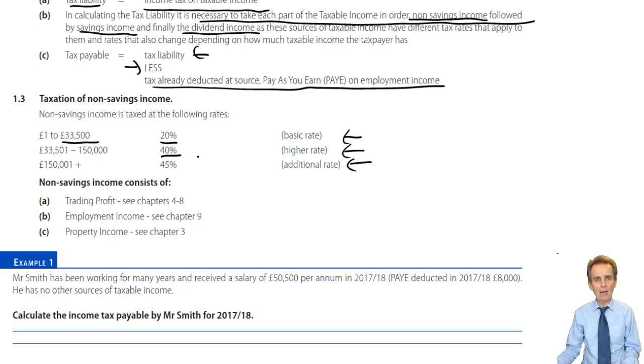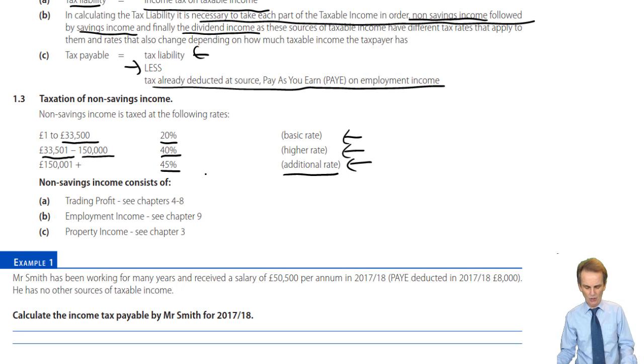And that higher rate band is then to be used in relation to non-savings taxable income above £33,500 and up to £150,000. Now that's a very much bigger band than is the basic rate band. But if you go above £150,000 worth of taxable income, you become an additional rate taxpayer, and on that excess, 45%. So we pay these tax rates within the band. The first £33,500 will be taxed at 20%.